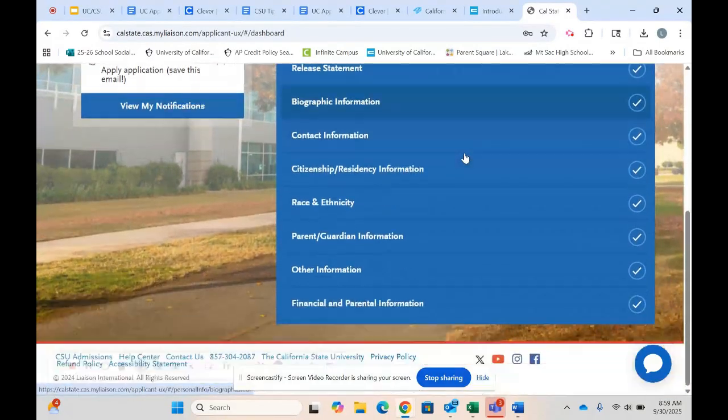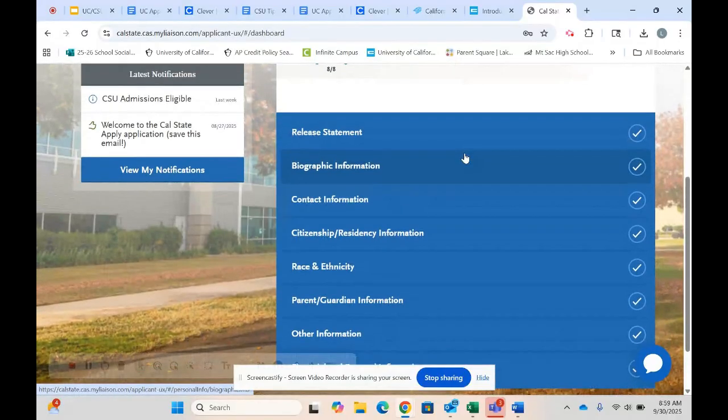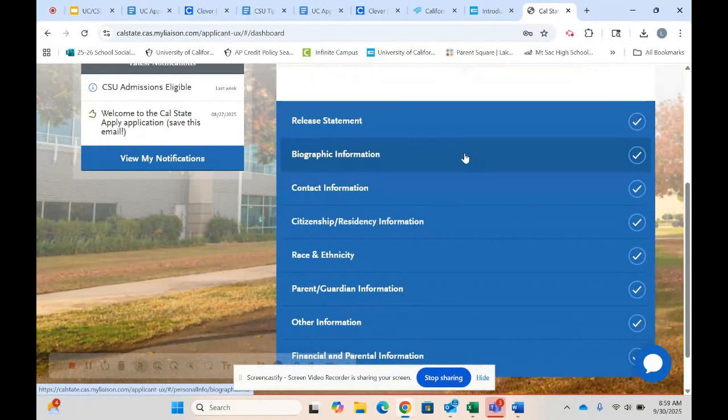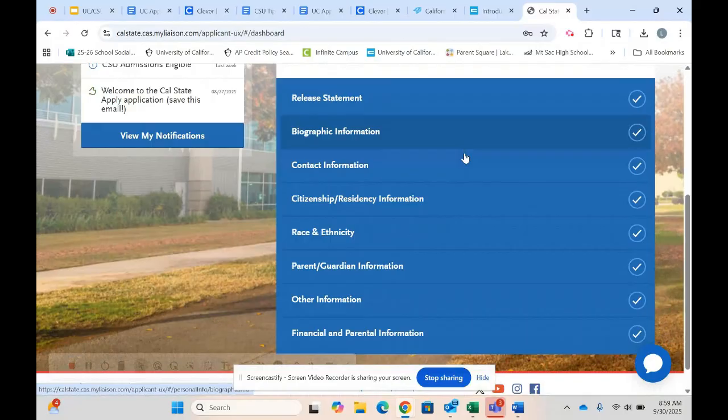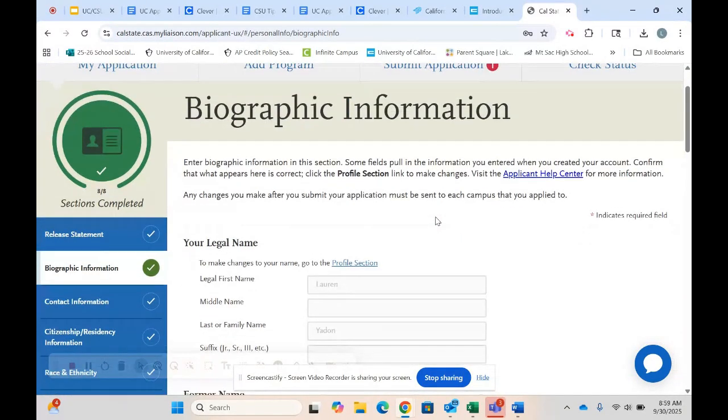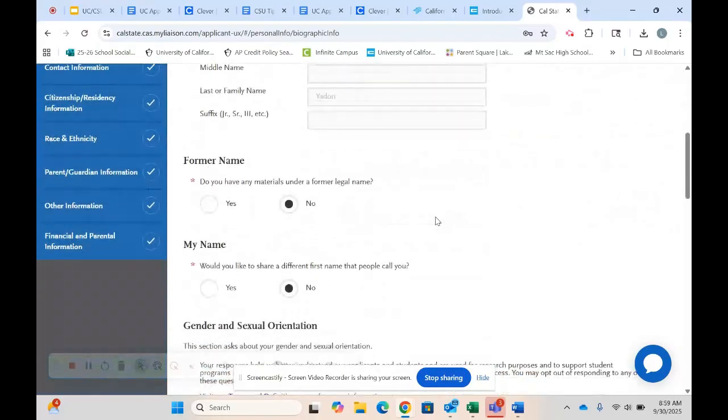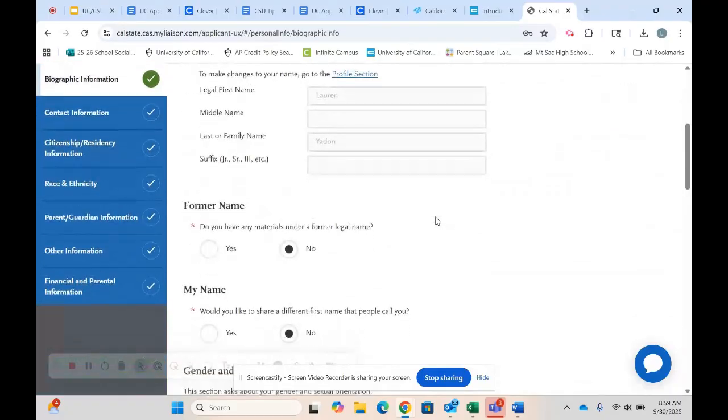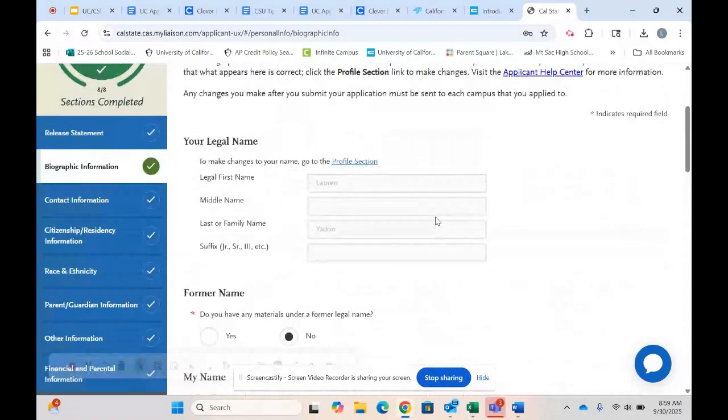Your personal information, again, is going to be everything that you are going to answer about you and your parent or guardian. So please make sure when you're filling out all of this information that it is accurate and you are using legal information: your legal name, no nicknames, social security number, all of that good stuff.